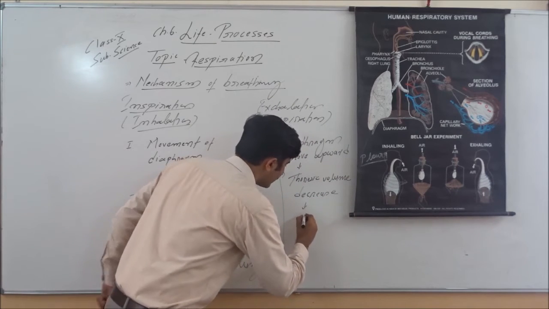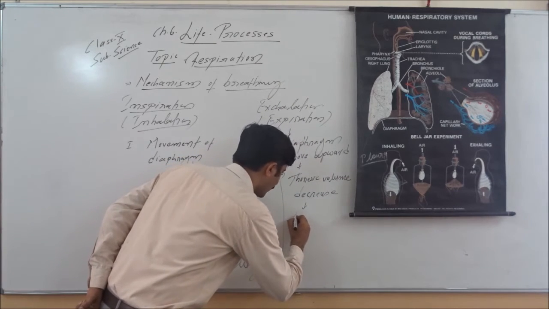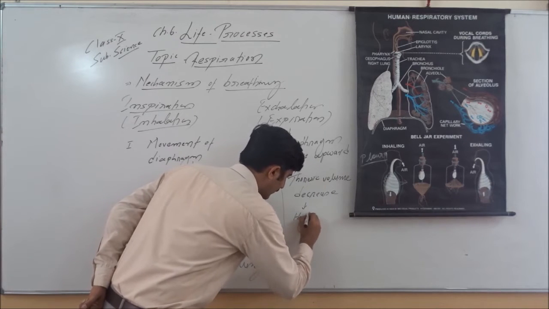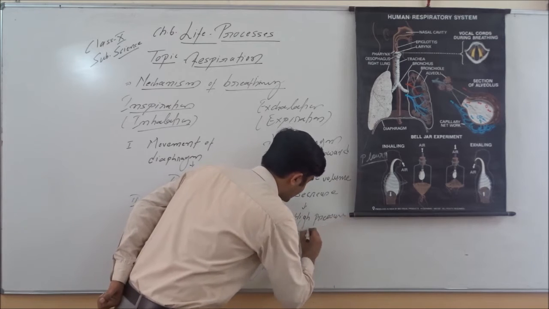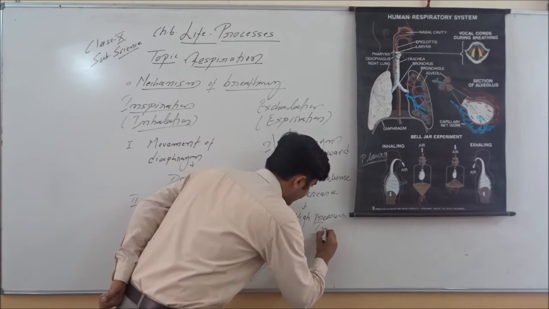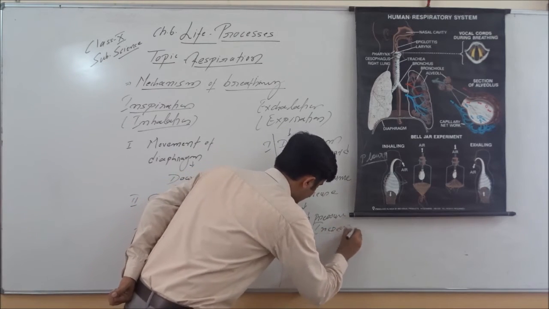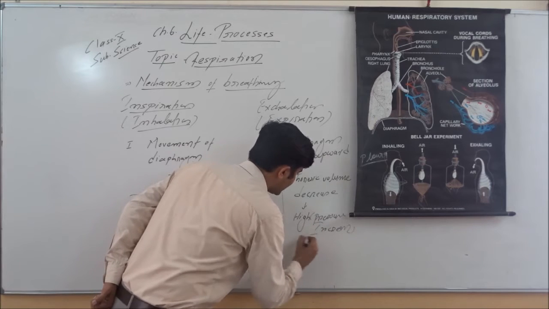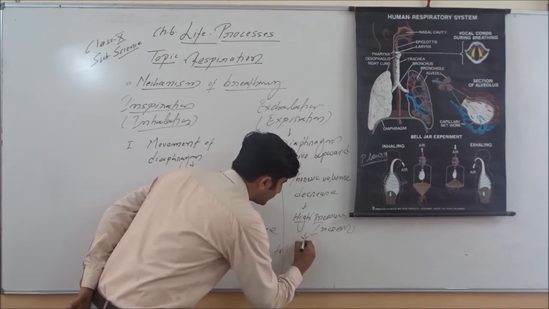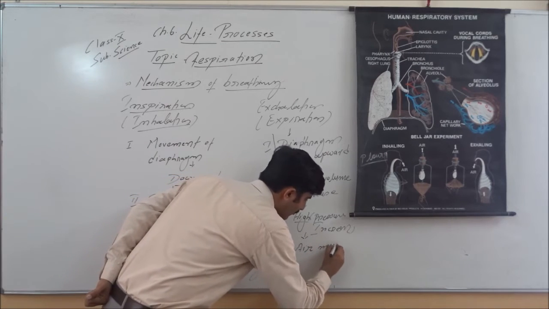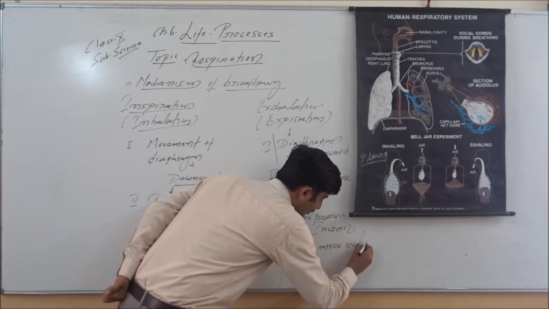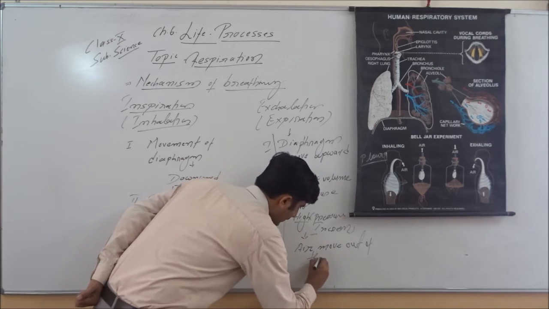Decrease in thoracic volume will lead to high pressure, or in other words we can say pressure will increase. So due to increased pressure, air moves out of the lungs,